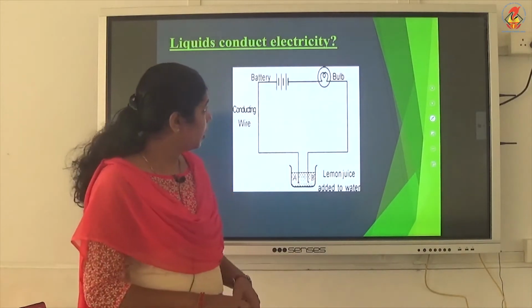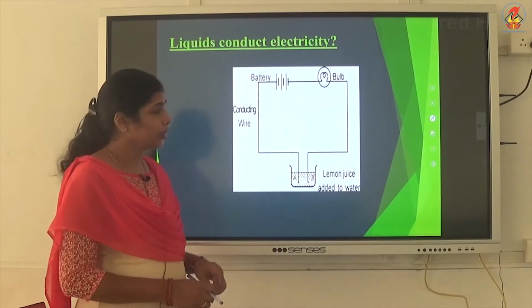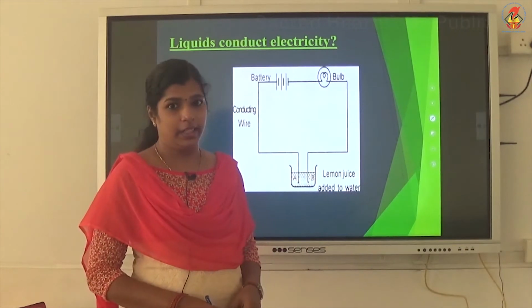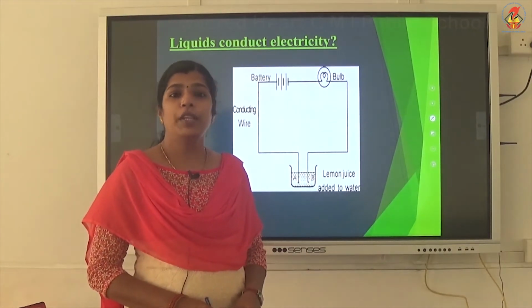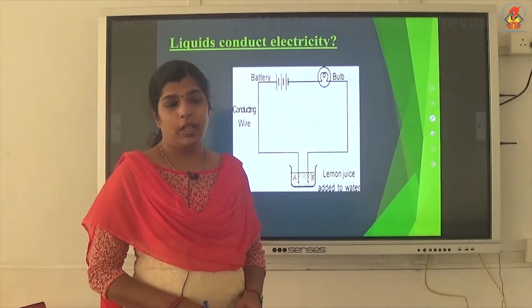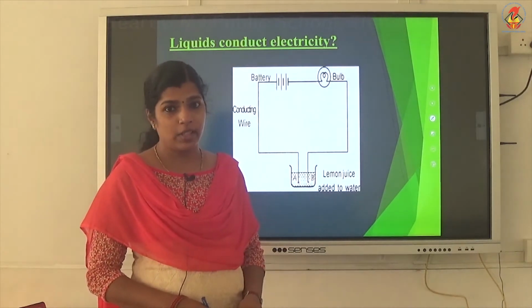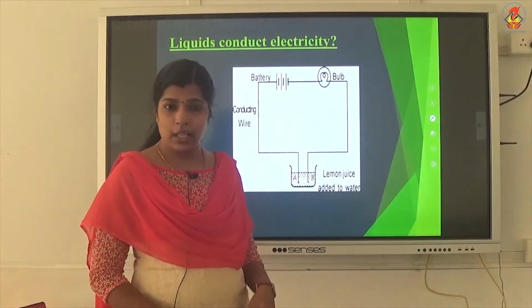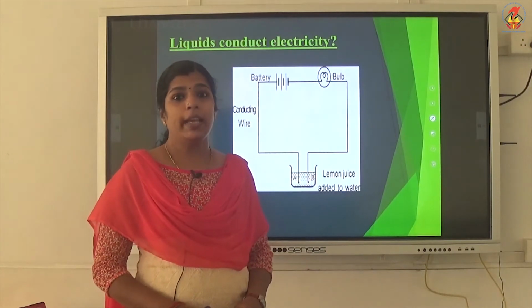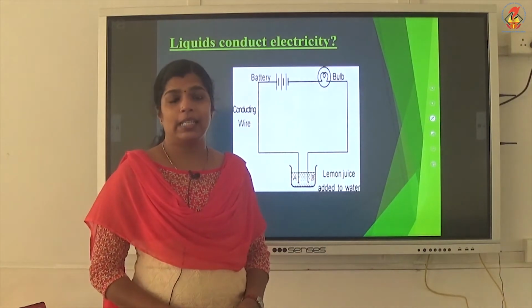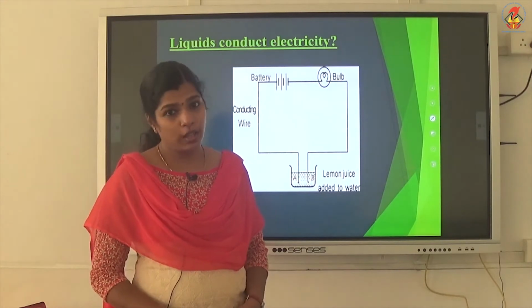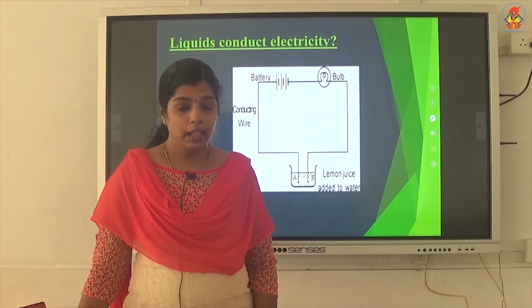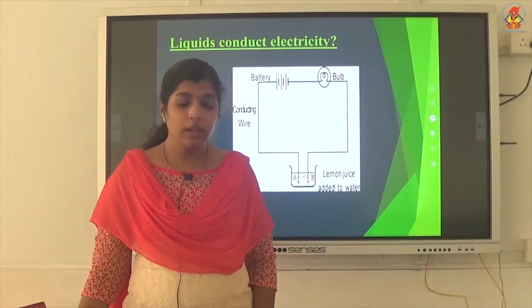Now, we can use another tester that is based on the magnetic effects of electric current. With the help of that one also, we can check whether a solution is a good conductor of electricity or not. Okay. So, in this tester we are using the heating effect of electric current. So, we can make another tester which utilizes the magnetic effects of electric current.